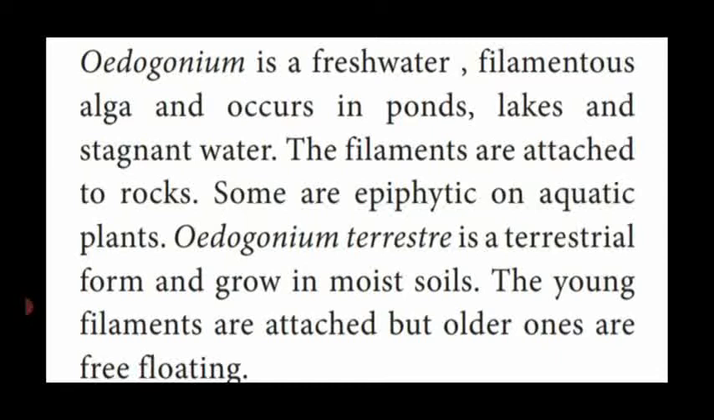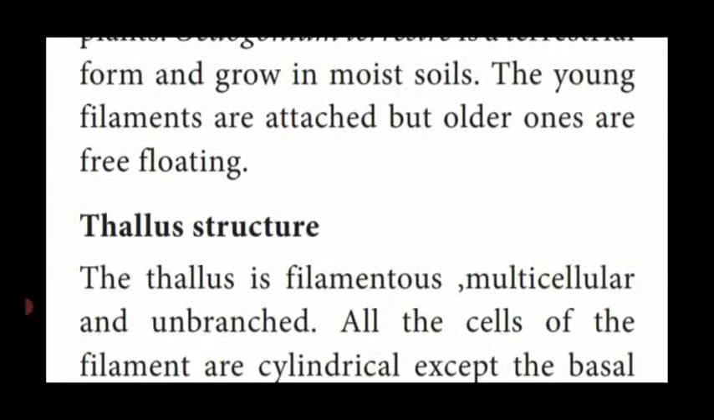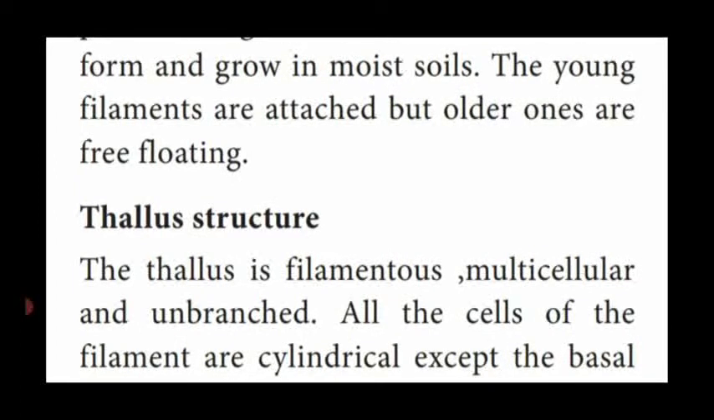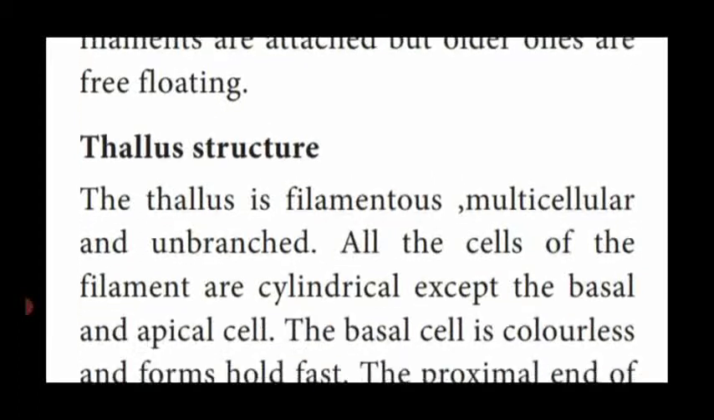Some Oedogonium species also live on the ground, that is a terrestrial form, grown in moist soil. Example, Oedogonium terrestre. The young filaments of Oedogonium are attached, but older ones are free floating. So the young filaments are attached to the bottom, soil, or it may be freely floating on the water. That is, older ones are freely floating on the water. That is the habit and habitat of Oedogonium.